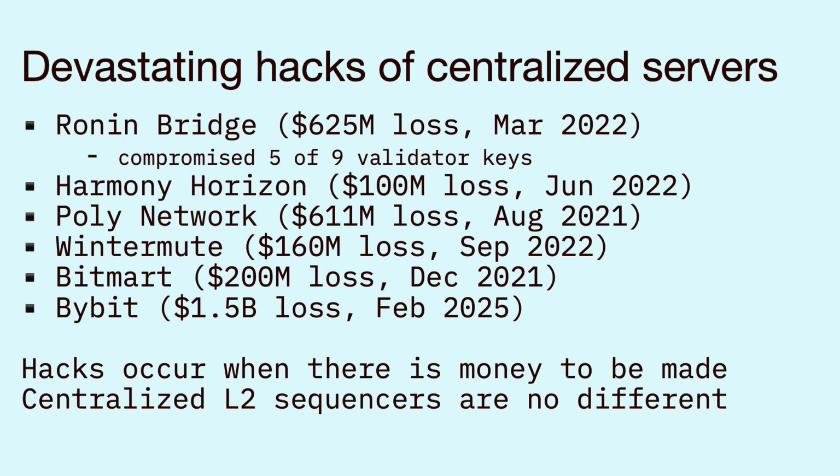Devastating hacks of centralized servers happen all the time in crypto. The Ronin Bridge, a $625 million loss. Harmony Horizon, Poly Network, Wintermute, Bitmart, most recently Bybit of $1.5 billion loss. These are not sequencers, but it doesn't matter. The concept is the same. All of these cases resulted from some form of compromising signing keys for a relatively small set of servers, enabling the attackers to maliciously authorize something. Hacks occur when there is money to be made. And centralized L2 sequencers are really no different.